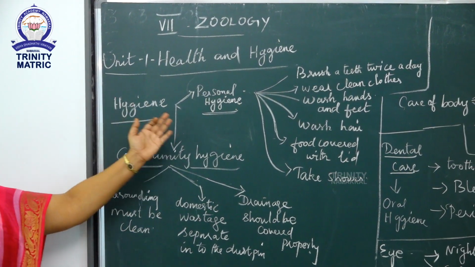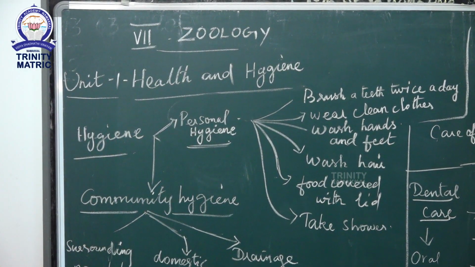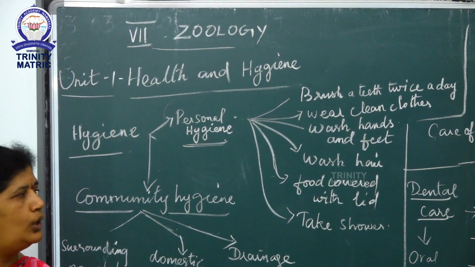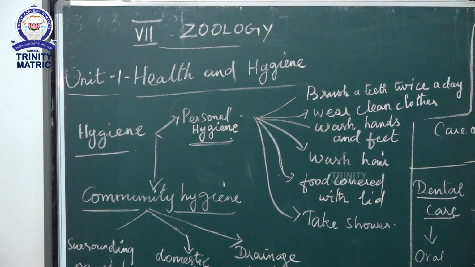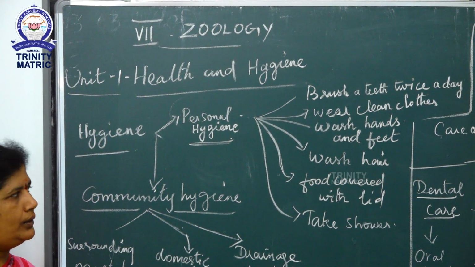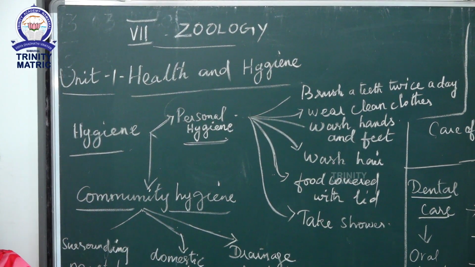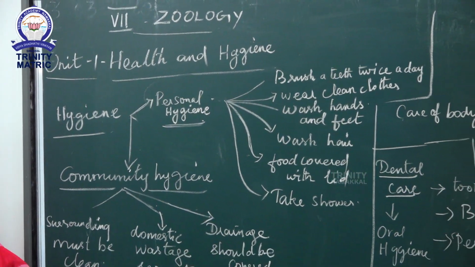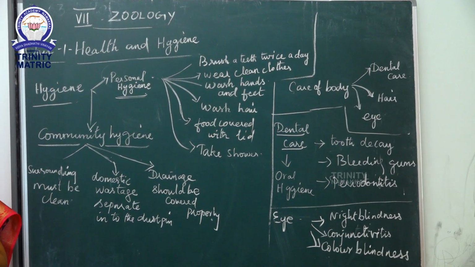So, the first one is personal hygiene. How to care for our body every day: brush your teeth twice a day, wear clean clothes, wash hands and feet regularly, wash hair regularly, keep food covered with a lid, take a shower. Hand washing is a must.